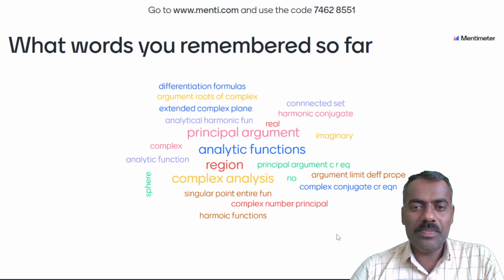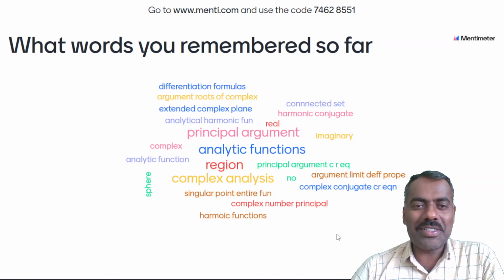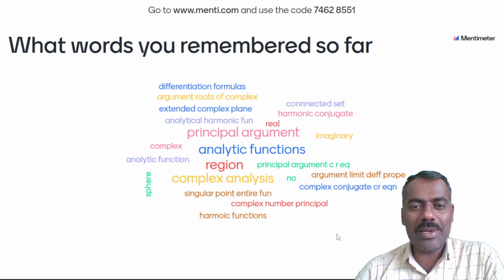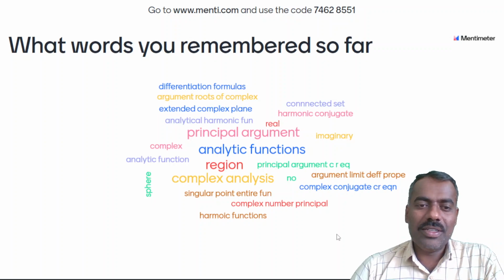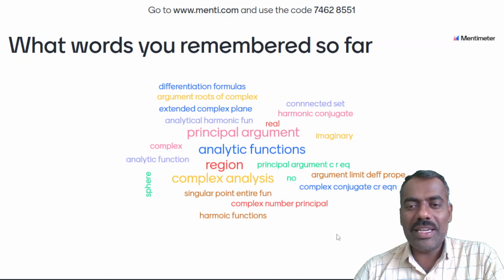Region. Okay. Whoever types more words will be highlighted bigger and bigger. Principal, harmonic function, singular point, entire function. So I can recall at least whatever I discussed. Extended complex plane. Good. Sphere means Riemann sphere. Some real, imaginary.